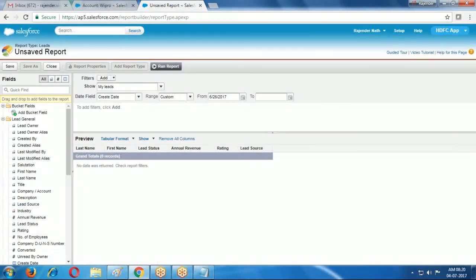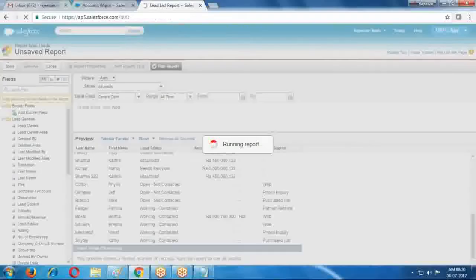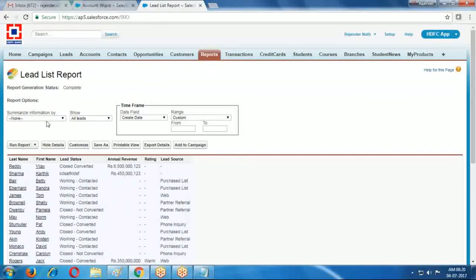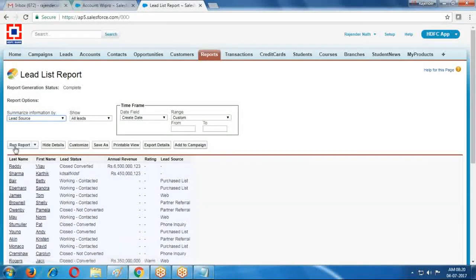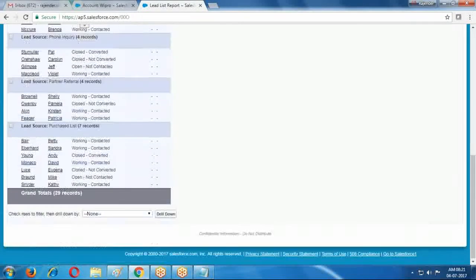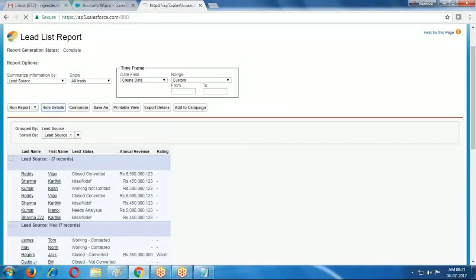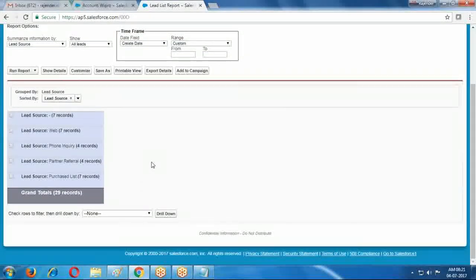Here, based on the lead source, how did we get the leads, whether it is phone inquiry, web inquiry, partner referral, or purchase list, like this. How many records are web inquiry, how many are purchase list, how many are partner referral or phone inquiry. If you want to generate like this, you can generate the leads based on the lead source.